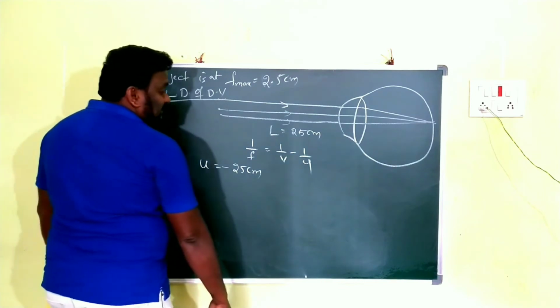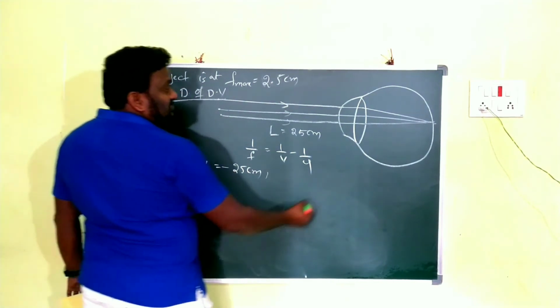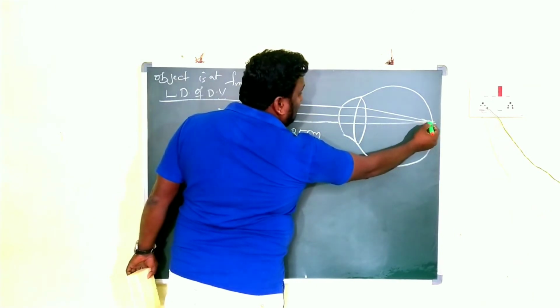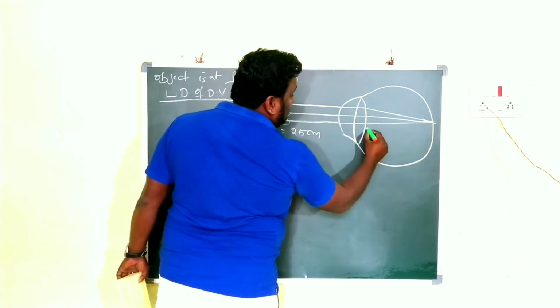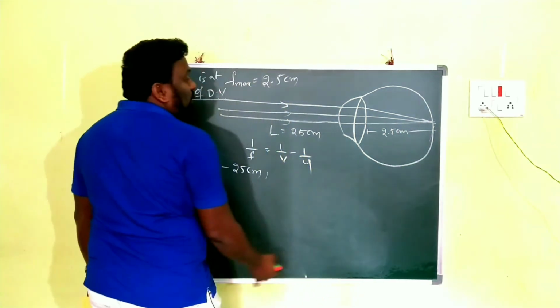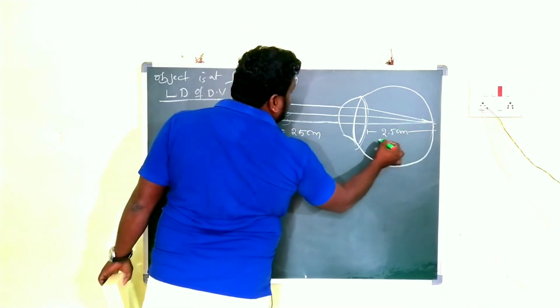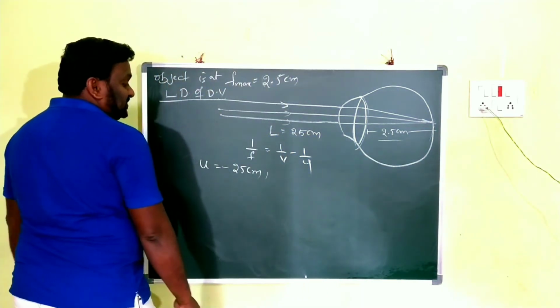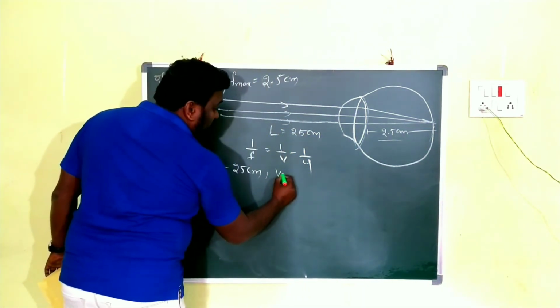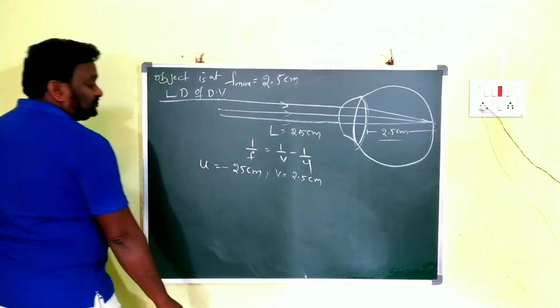Clear? After that, what is the image distance? Where are we getting the image? On the retina. That's why the distance is how much? 2.5 centimeters. I already told you the distance from lens to the retina is 2.5 centimeters. That's why here we take v is equal to 2.5 centimeters.